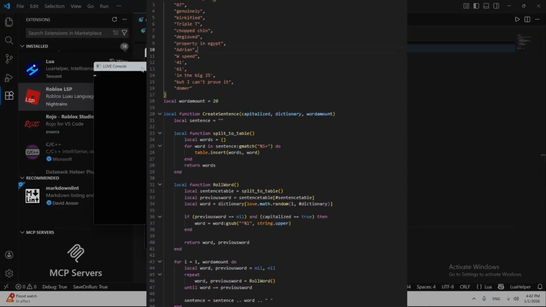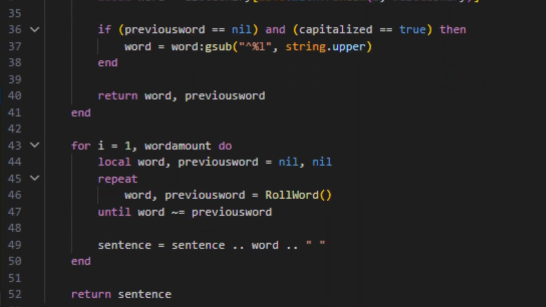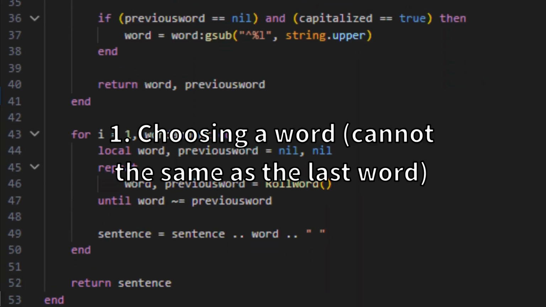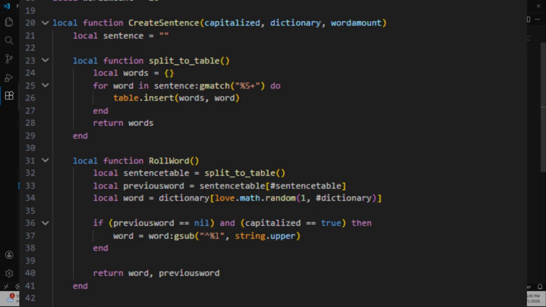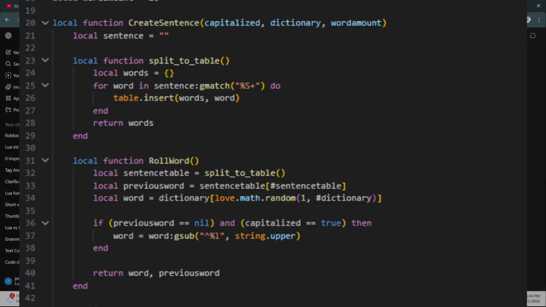In my new script, I have a string as a final sentence and a loop that does two things: choosing a word with a requirement that it's not the same as the last, and adding the word to the string. There's a function called warword, and it splits the string and checks if the current word is the same as the previous word.